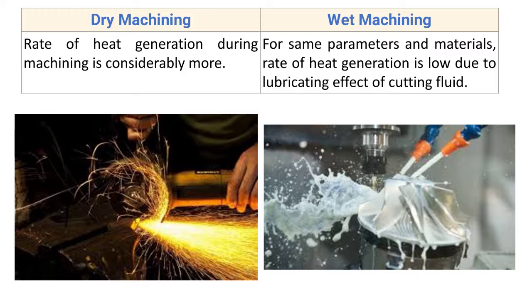Now wet machining, for same parameter and material, rate of heat generation is low due to the lubrication effect of the cutting fluid.